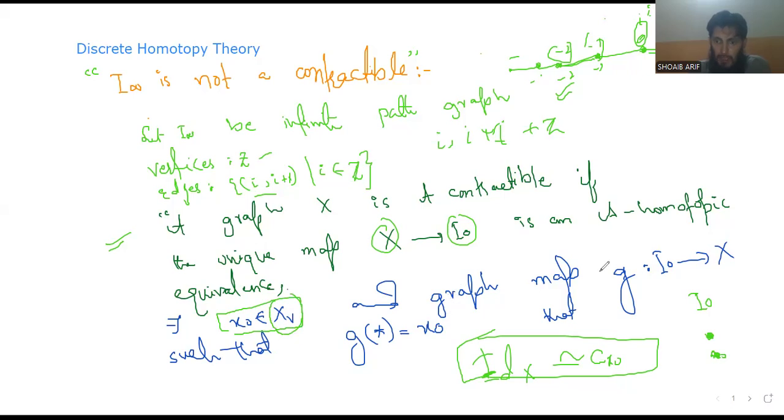And a constant graph map from I0 to X such that g of this vertex gives x naught, such that the identity on X is homotopic to c x naught, the constant map.